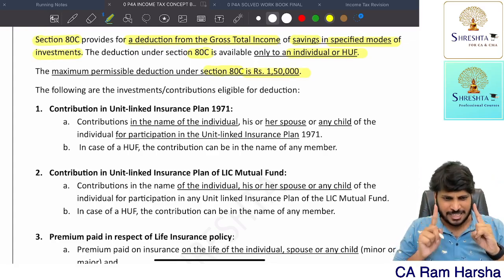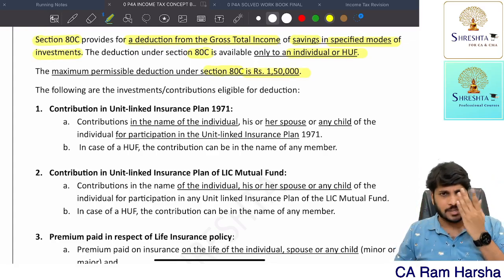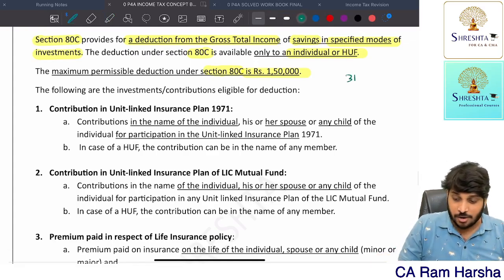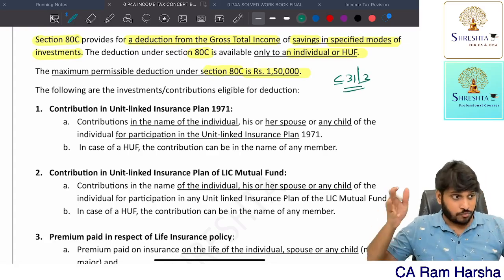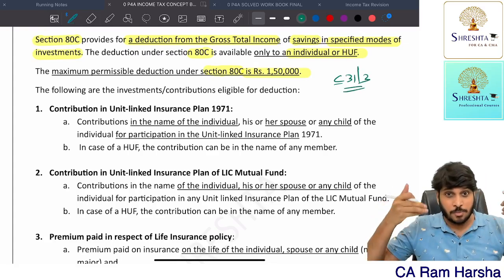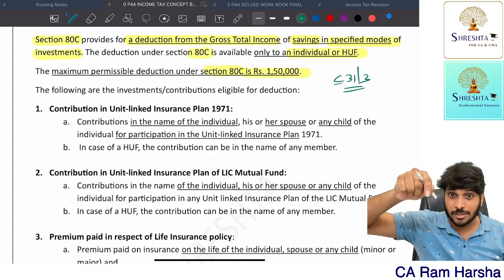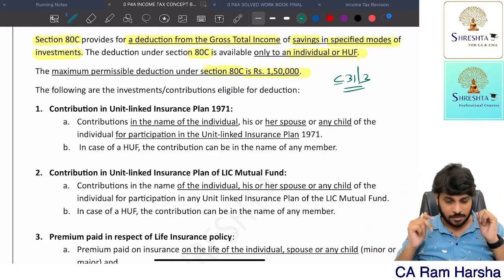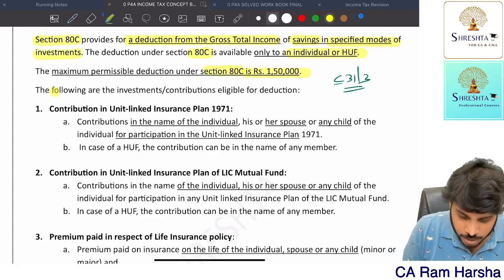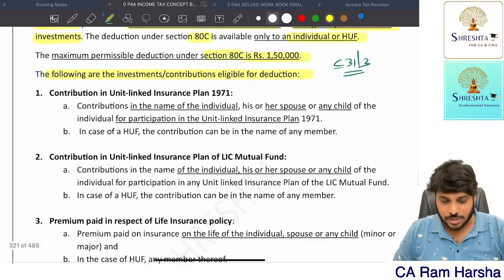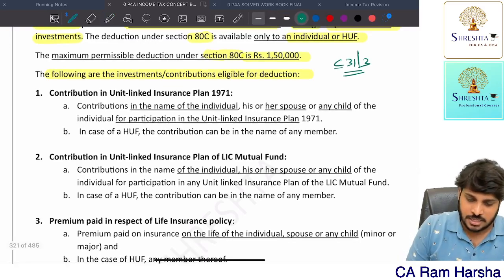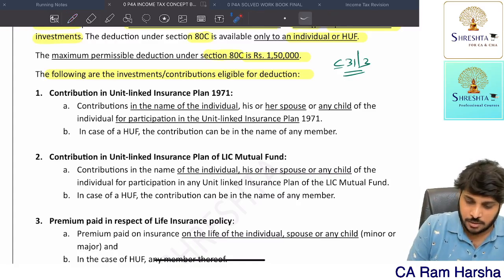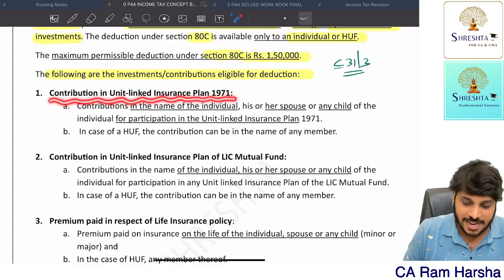So for a particular assessment year, for a particular previous year, if you make any investments in these, remember, investment must be made on or before 31st March. So 1st April to 31st March of the previous year, if you make investment only, you can claim deduction for the year. Getting it? So they don't explicitly tell this, but you need to understand. So the following are the investments or contributions. First one. Okay, these I am reading. Wherever it is relevant, I will be telling you. Getting it? Contribution to ULIP plan 1971.